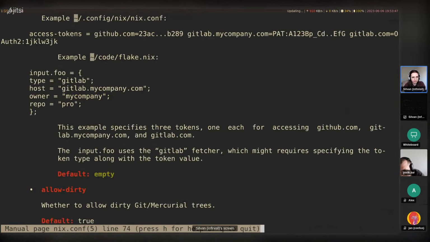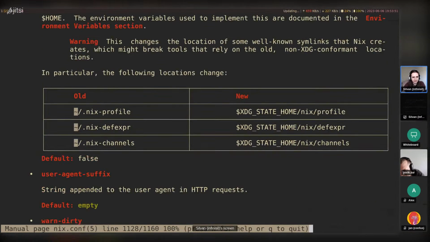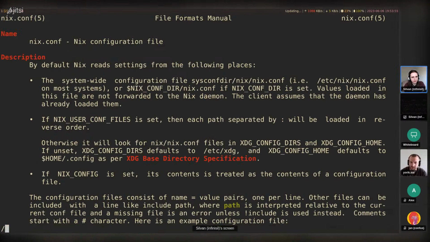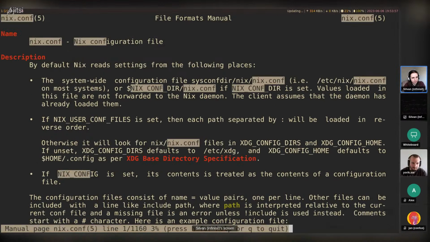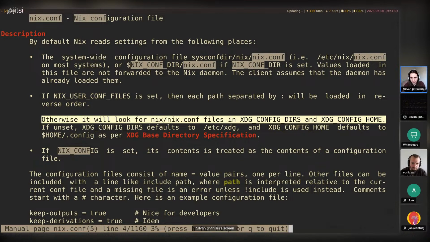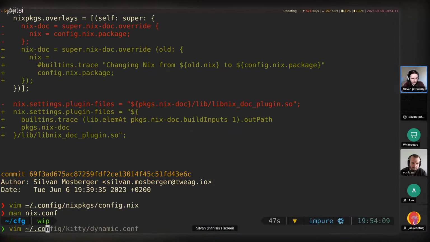Oh yeah, okay. Home directory .config nix.conf. Well, that's not right. I mean, this has to be documented somewhere properly. Oh yeah, here. Yeah, okay, so XDG config defaults to home, and which defaults, okay. So it would be .config/nix/nix.conf.